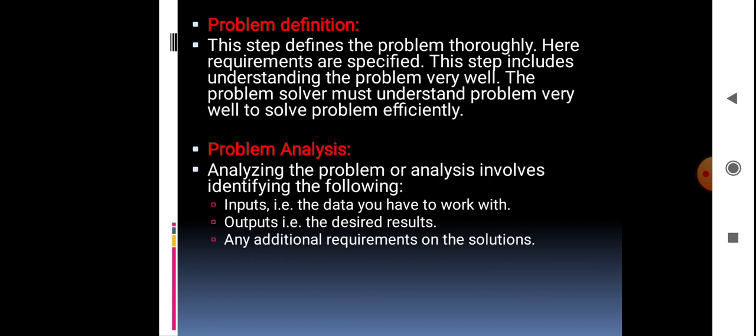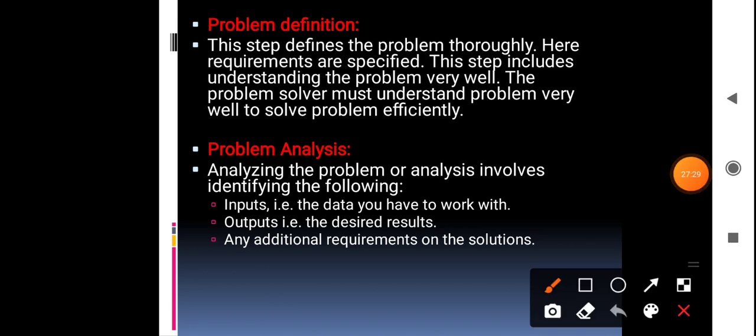Here we'll see the first step, problem definition. Problem definition means what? Here we give the requirements for the program. The programming requirements have to be specified clearly without any mistakes. So this step includes understanding the problem very well. The problem solver must understand the problem very well to solve it efficiently.